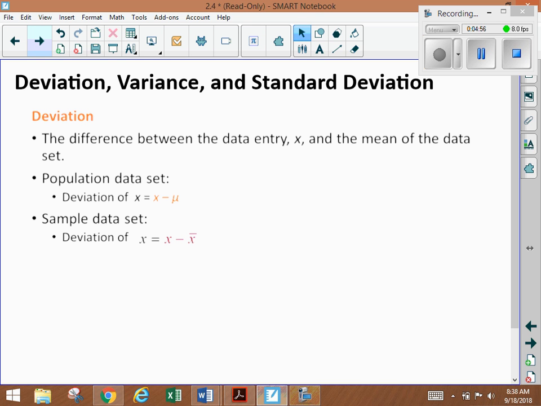Next thing we're going to talk about is deviation, variance, and standard deviation. Our deviation is going to be the difference between a data entry and the mean. So if we're talking about salaries, if one of ours was $21,000, so we had a data entry of 21, we would find the mean first by adding them all and dividing by the number of entries. Then we subtract that from that data value, that 21. And that would give us the deviation for that particular data point.